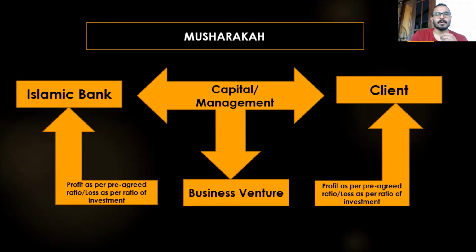Here you can see the mechanism of Musharaka. One is the Islamic bank and the other one is the client. Both parties will contribute into the business venture in the form of capital and management. And in the business venture, whatever profits come, they would be distributed according to the pre-agreed ratio between the Islamic bank and the client, and the loss would be distributed as per the ratio of the investment.